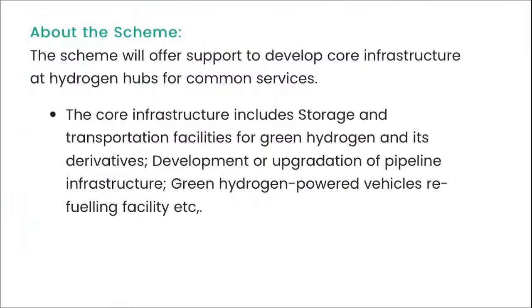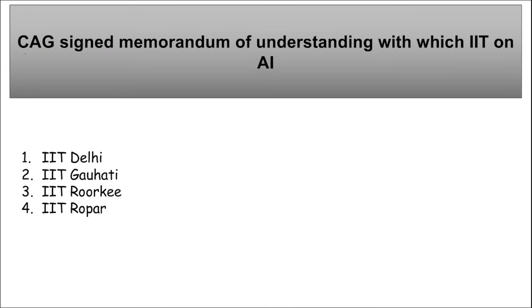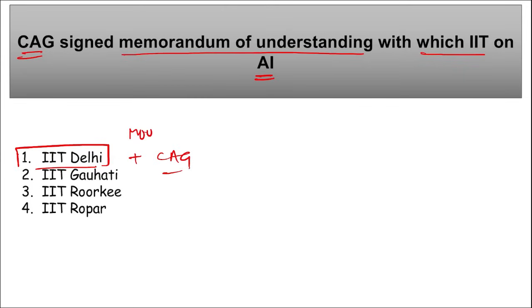Moving on, CAG, that is Comptroller and Auditor General of India, they have signed an MOU, Memorandum of Understanding, with which IIT on artificial intelligence. So CAG recently signed a Memorandum of Understanding with IIT Delhi, right? This MOU was with IIT Delhi, and it was on artificial intelligence. It was to promote artificial intelligence.